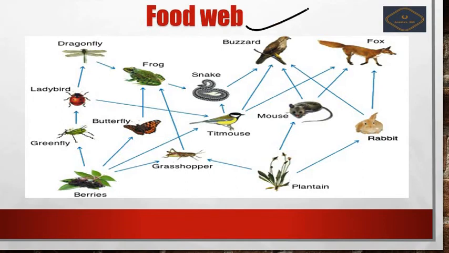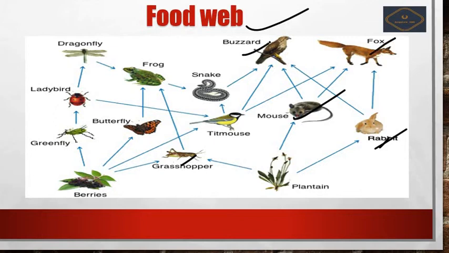Okay, so here grass can be eaten by the grasshoppers, and it can be eaten by the rabbits and mouse. In turn, rabbit can be eaten by the fox and buzzard.